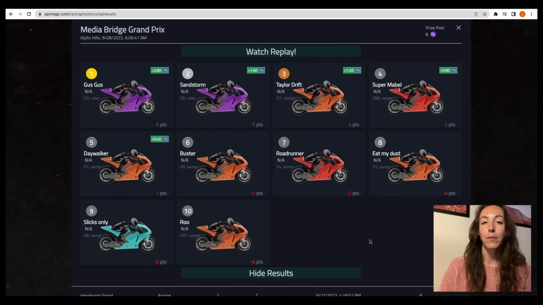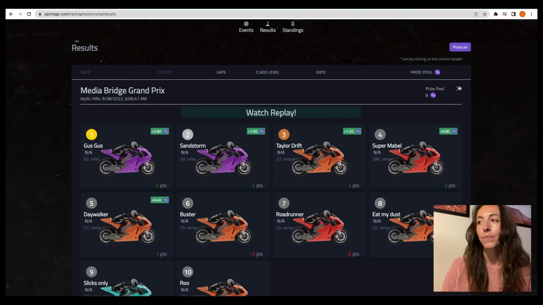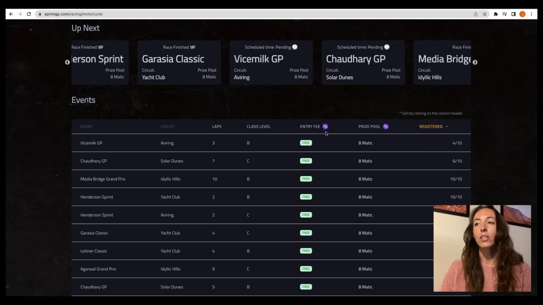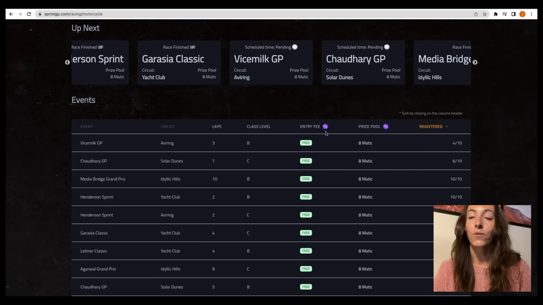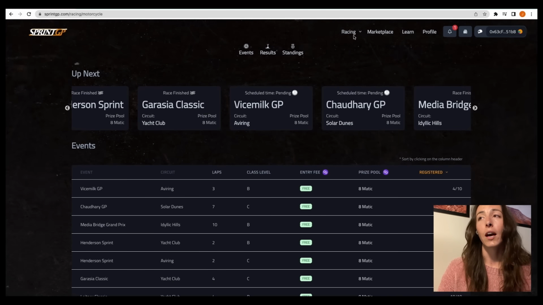Now, points also play a big role in these digital assets as it determines what class level you're able to race in. One really great thing, as you will see here on the events page, is that SprintGP is waiving all entry fees for races. So right now you can enter for free and you still have the chance to earn payouts in the form of Polygon Matic. Very important thing to note, the entire SprintGP ecosystem is grounded on the Polygon Matic chain. More to come on this racing page. In future videos, we'll dive into every different section of the website to better understand how to navigate them and how to interpret all the information.